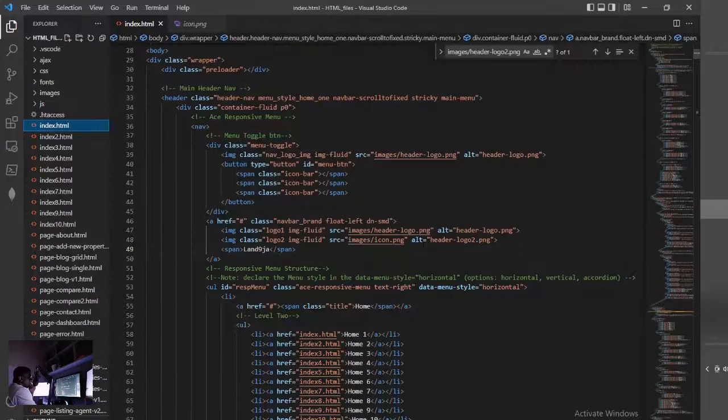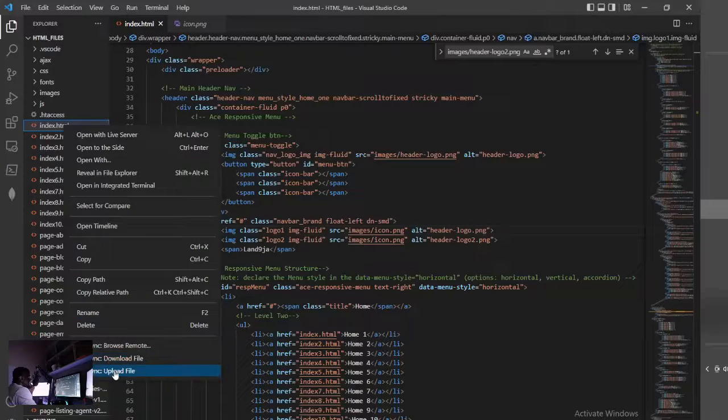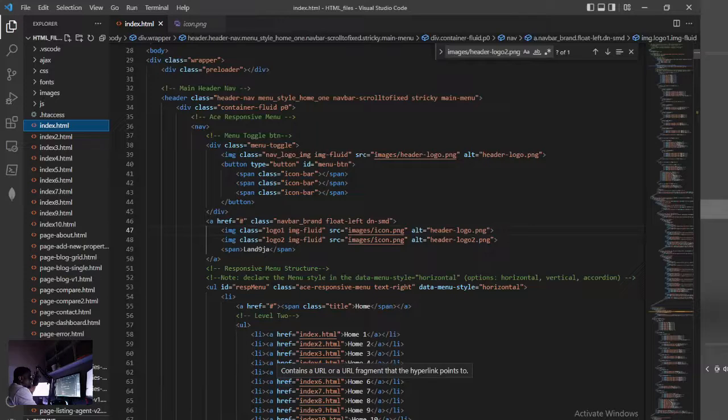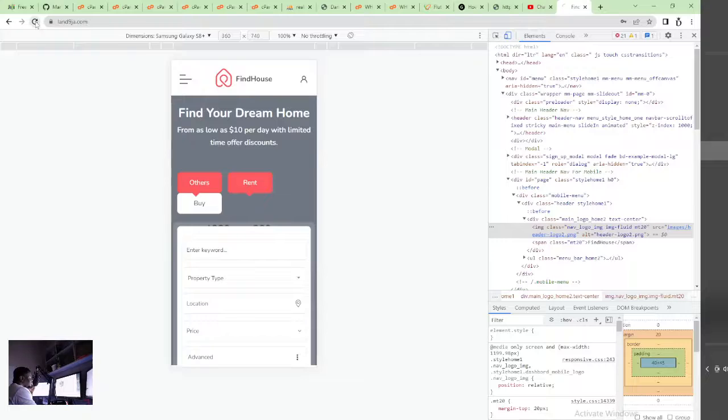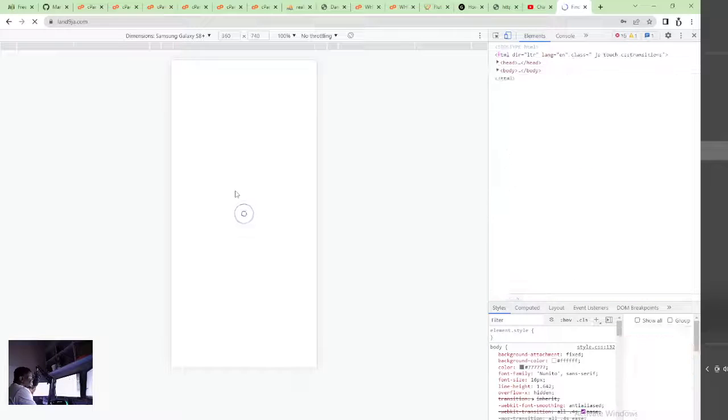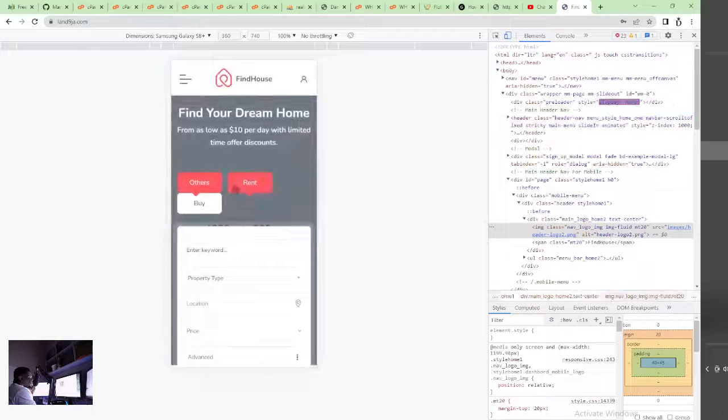Okay, I can see, you know what, this is showing me for icon, right? I'm going to replace both files with icon.png, so I'm going to make them use the same icon. Okay, so let me upload again. Let's just change the logo first of all, so we know we have done that one. Then we will proceed to doing this by rent and the rest. Something is wrong. So HTML files